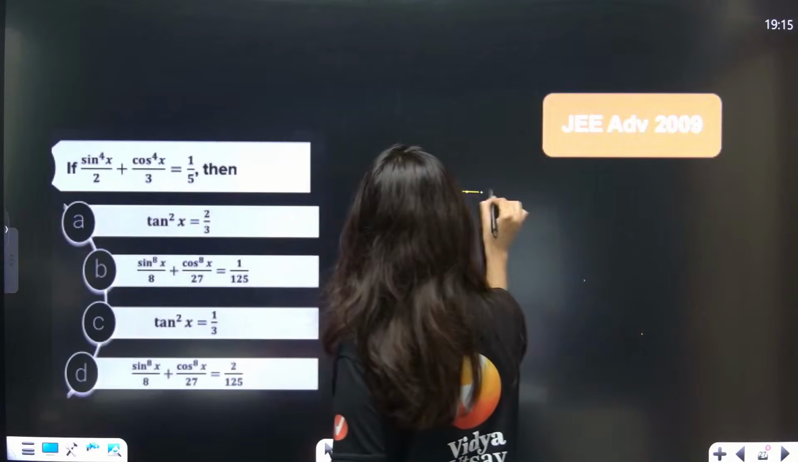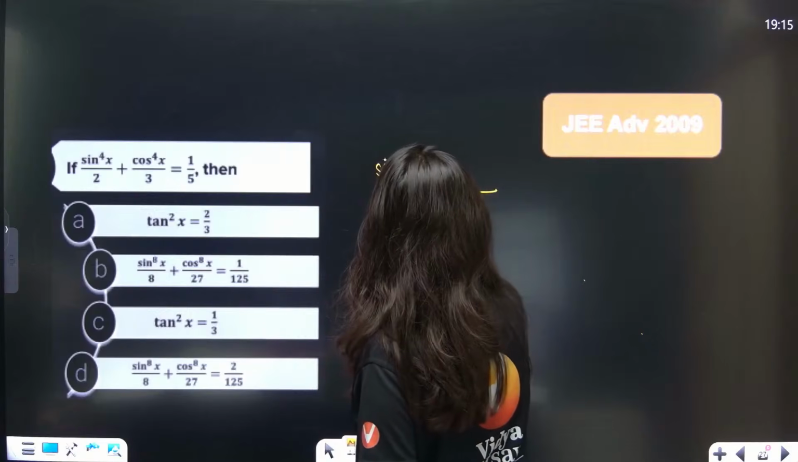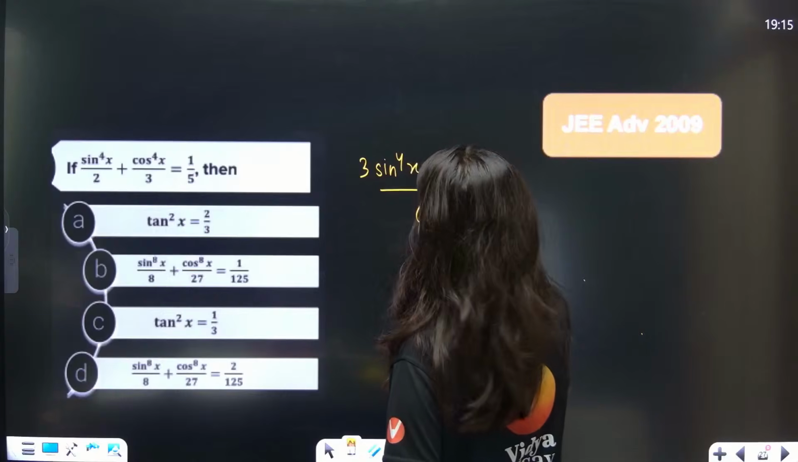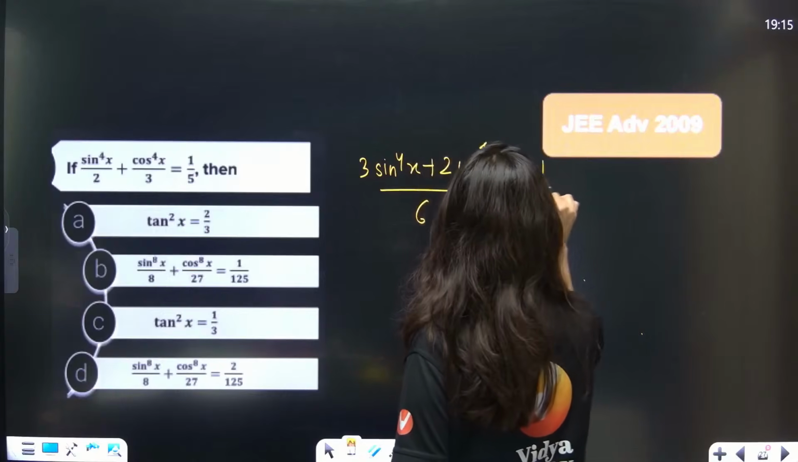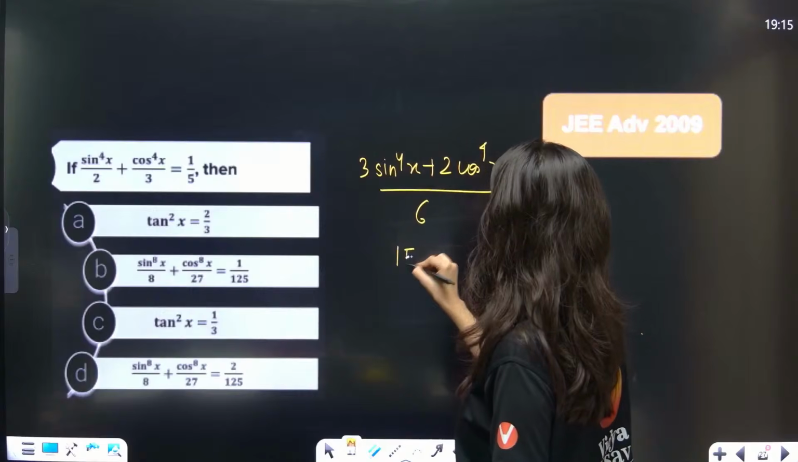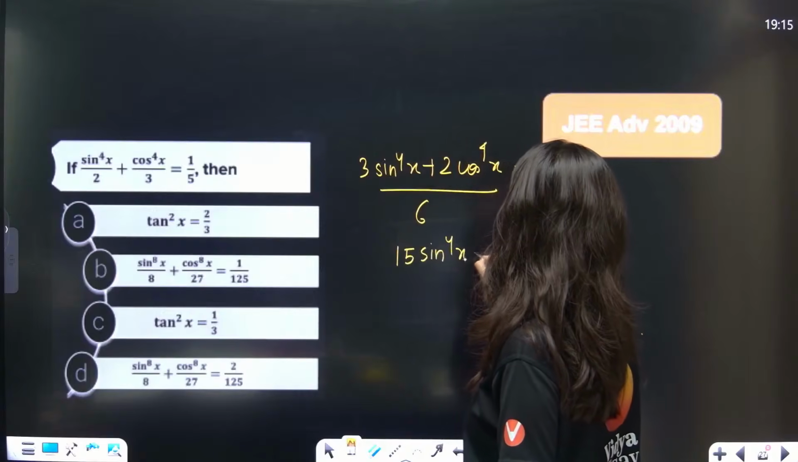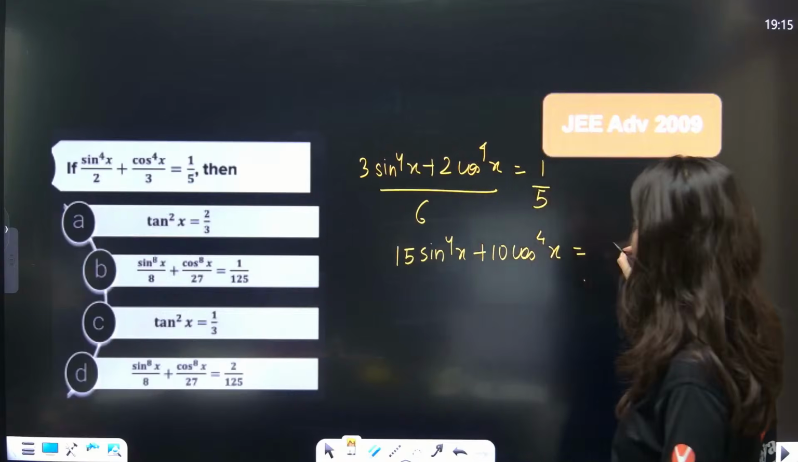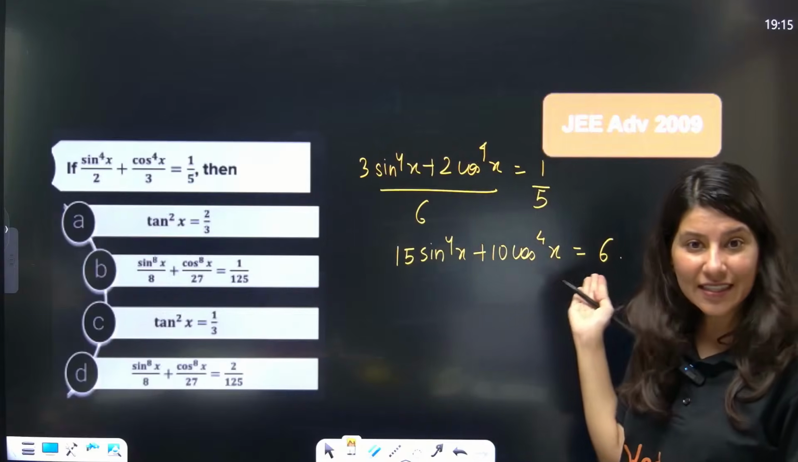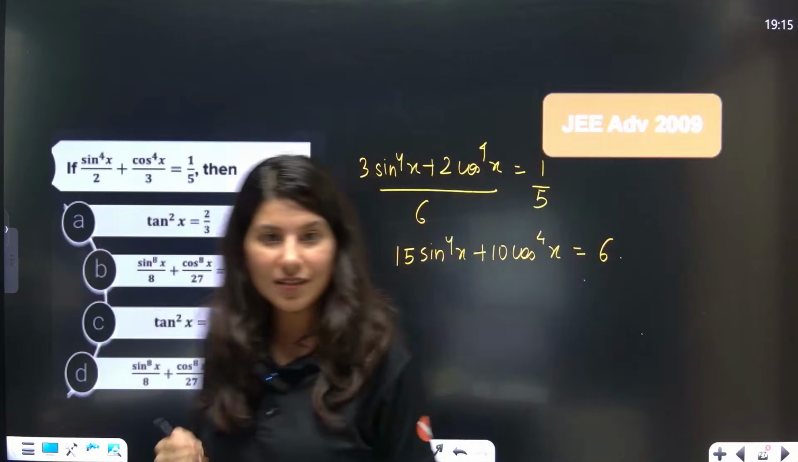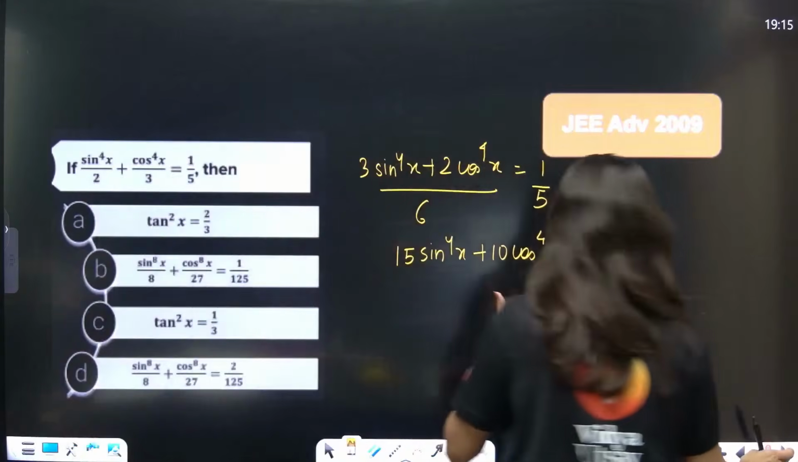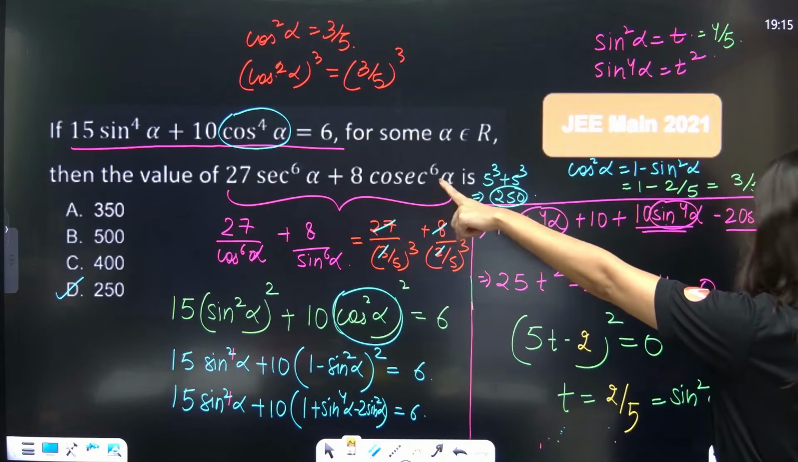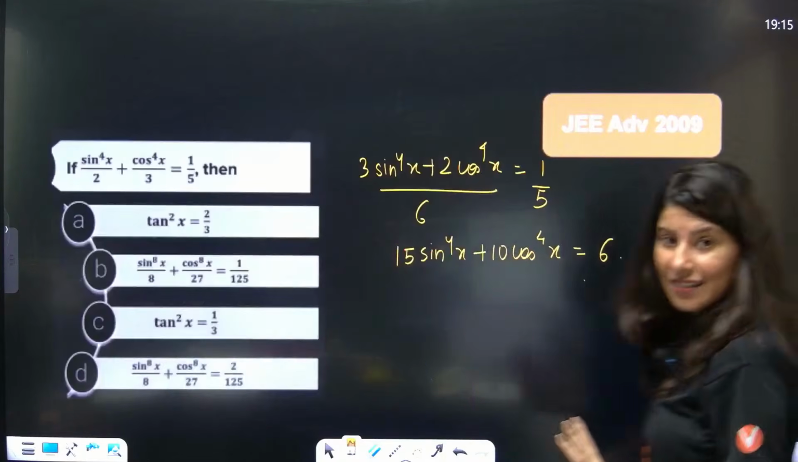Just one LCM, if you take, you will see the same exact ditto equation, right? Take LCM. So, ma'am, 6 sin power 4x: 3 sin power 4x plus 2 cos power 4x is equal to 1 by 5. 5 3s are 15 sin power 4x plus 10 cos power 4x is equal to 6. Can you see this? Are you serious? This is the same equation, exact: 10 sin power 4 alpha plus 10 cos power 4 alpha is equal to 6.